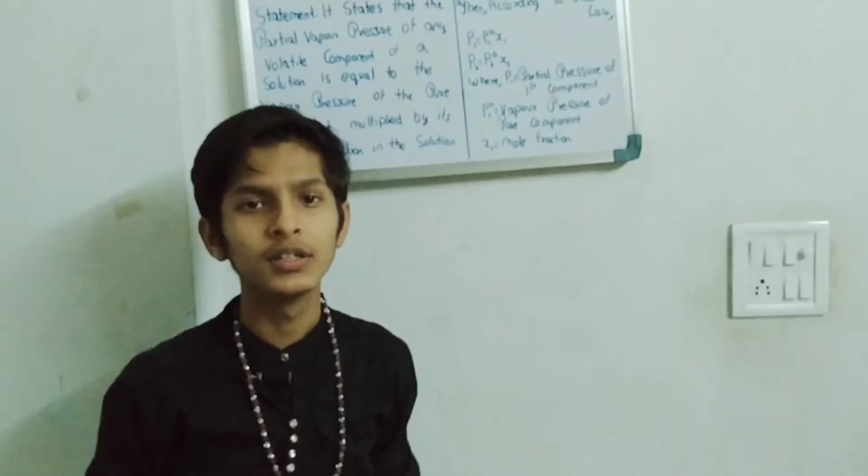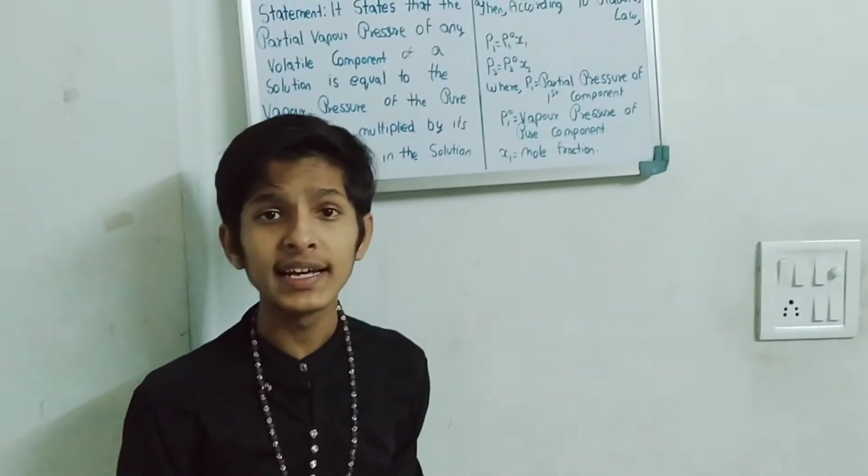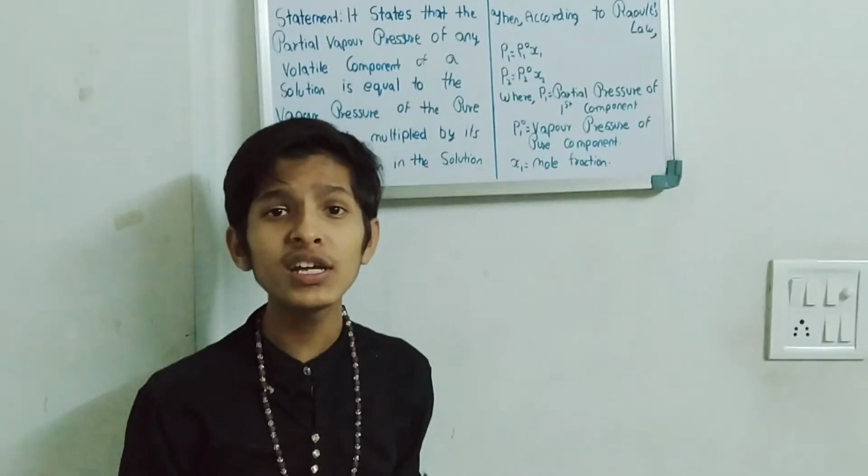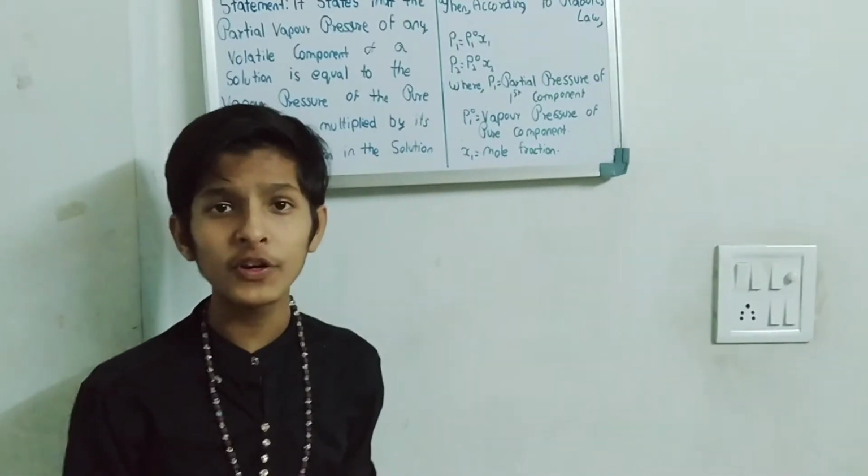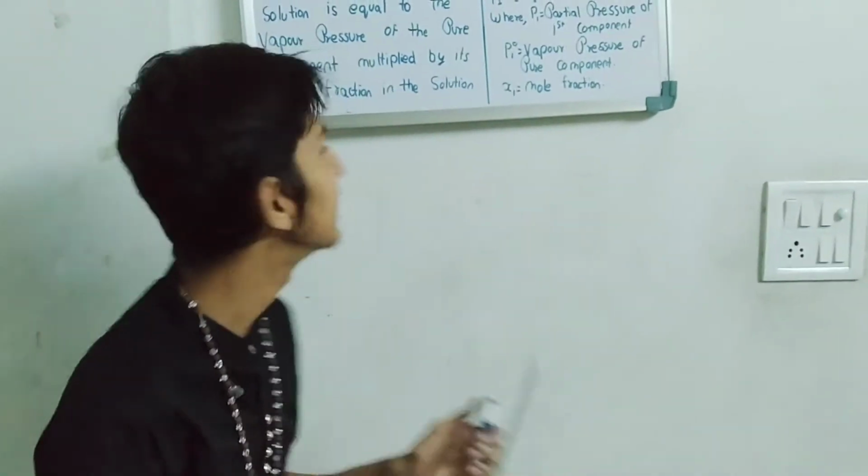Okay guys, let's start Raoult's law. Basically, Raoult's law gives us the relation between the partial vapor pressure of the volatile liquid and the vapor pressure of the pure solvent with its mole fraction. So Raoult's law states that the partial vapor pressure of any volatile component of a solution is equal to the vapor pressure of the pure component multiplied by its mole fraction in the solution.